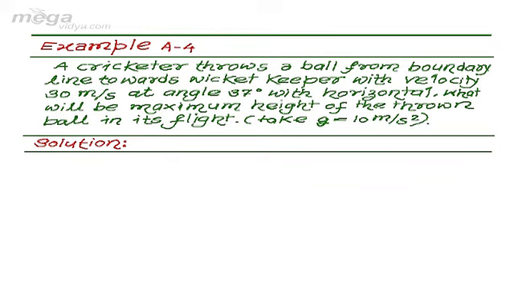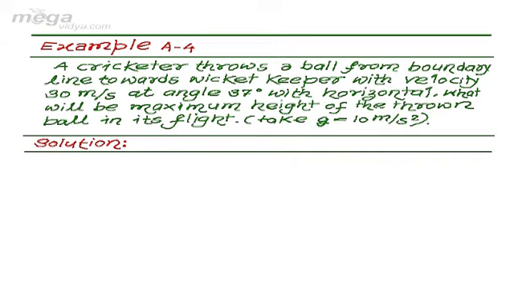We are taking an example. Example number A4. A cricketer throws a ball from the boundary line towards the wicketkeeper with velocity 30 meter per second at an angle 37 degree with the horizontal. What will be the maximum height of the thrown ball in its flight? Take acceleration due to gravity g to be 10 meter per second square.